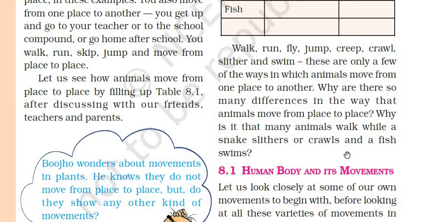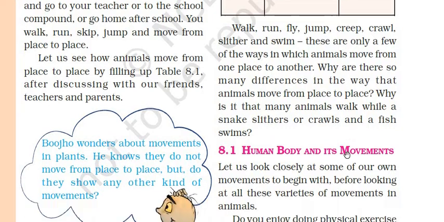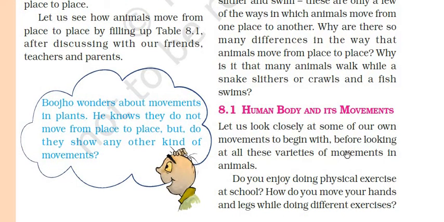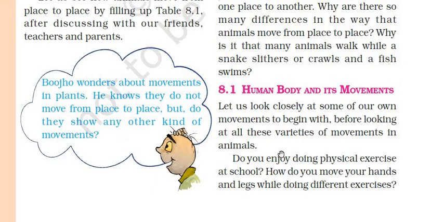Walk, run, fly, jump, creep, crawl, slither and swim. These are only a few of the ways in which animals move from one place to another. Why are there so many differences in the way that animals move from place to place? Why is it that many animals walk while a snake slithers or crawls and a fish swims? Every animal moves according to the place where it belongs, right? So every animal has a different movement from one place to another.